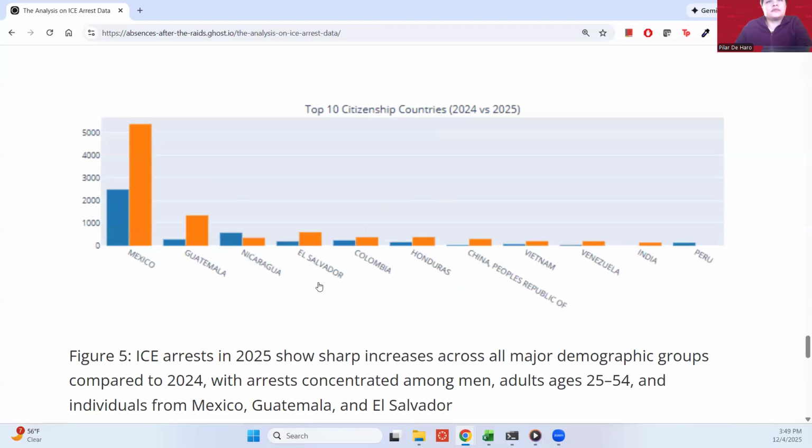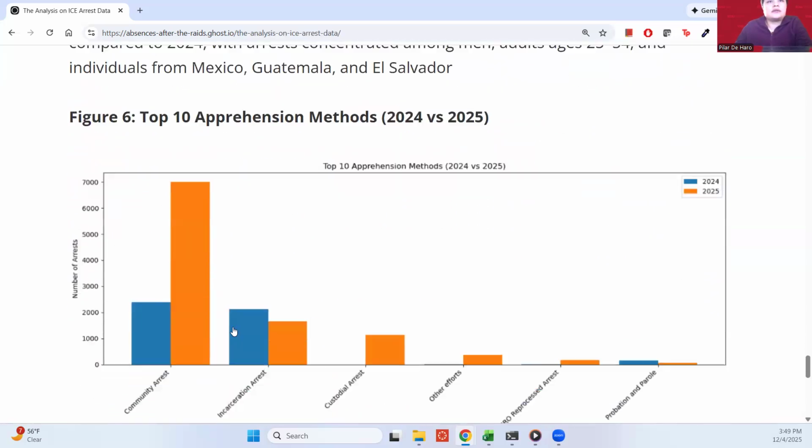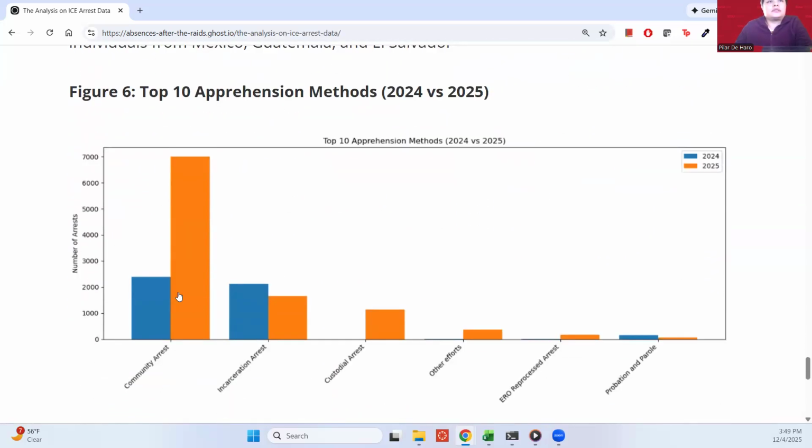And then also the top 10 citizenship countries noted Mexico being the highest, Guatemala, El Salvador, Nicaragua, Colombia. This represents, being that it is LA, there's a large diaspora of Mexican and Central American countries. So that also makes sense. And then this one was interesting. So this is apprehension methods.